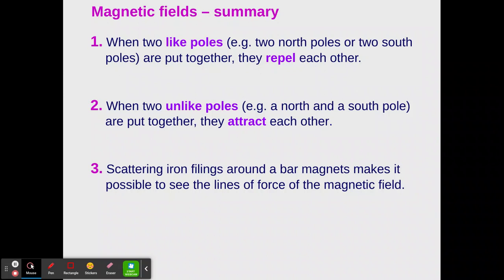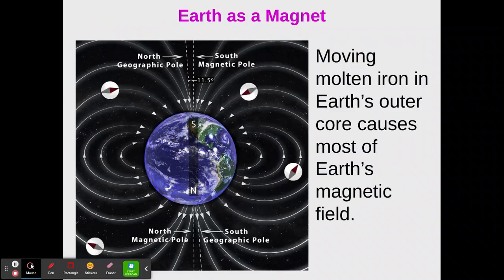Okay, so in summary, when 2 like poles are put together, they repel. When 2 unlike poles are put together, they attract. And scattering iron filings around a bar magnet makes it possible to see the lines of force of the magnetic field. All right, so let's look at the Earth as a magnet.